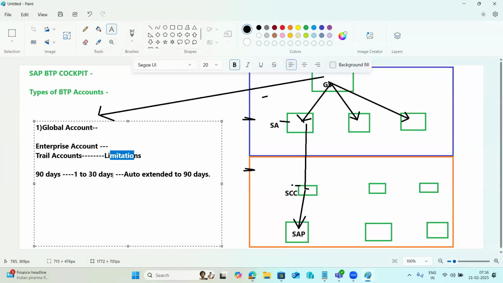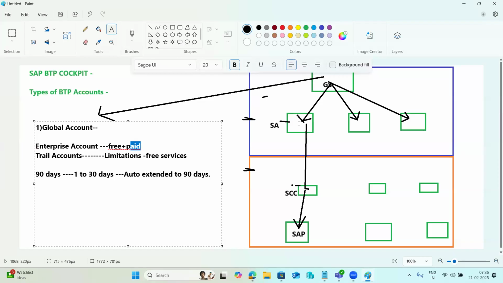So only free services are available in the trial account. But in the enterprise account, free plus paid services are available. If you want to use the free ones, you can, and paid services are also available. So this is the account structure here, right?